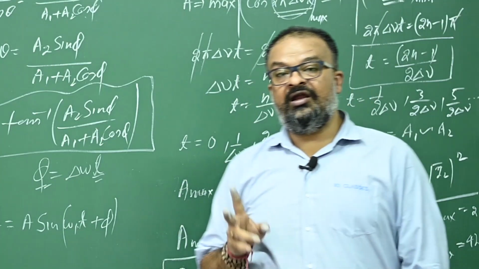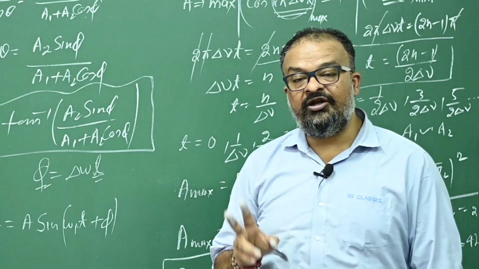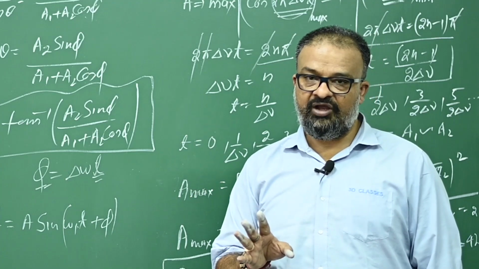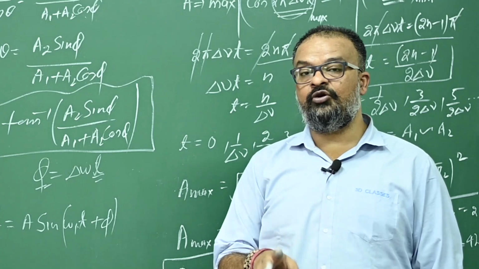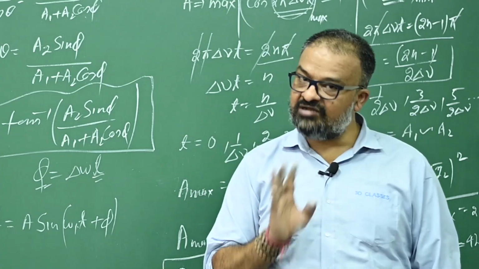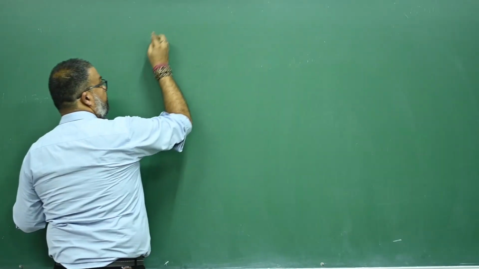That's why in case of beats, the amplitudes of two waves should be equal, but it is not a must. If they are not equal, still beats will be produced, but you will not be able to hear clear beats. Is that okay? Okay. अभी हमने क्या सीखा?